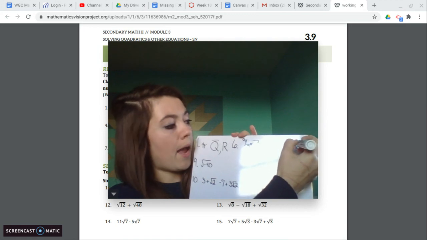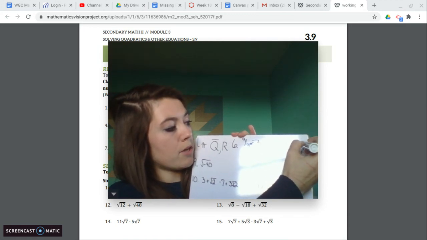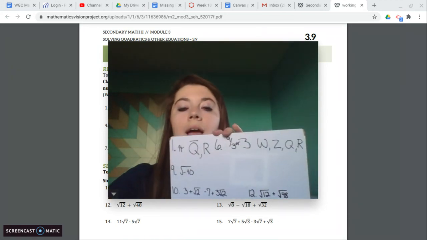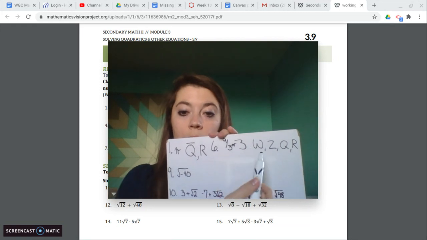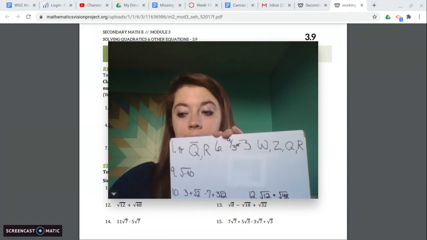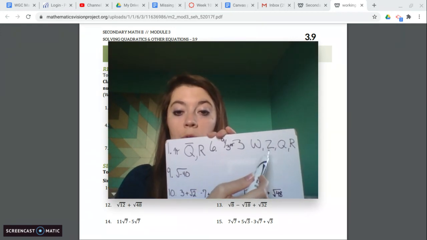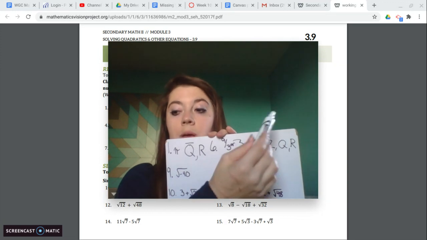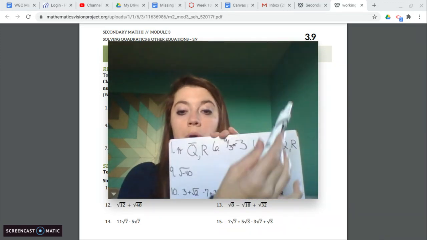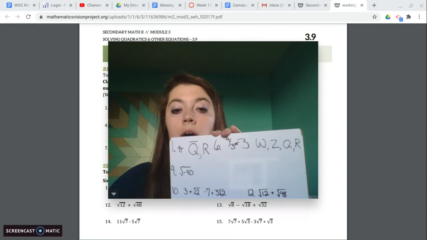It's also a rational number, and it's also a real number. So anytime you have a whole number, you're going to have the whole list of them. That will happen no matter what, because every whole number is a subgroup of integers, which is a subgroup of rationals, which is a subgroup of real numbers. So they are all connected.